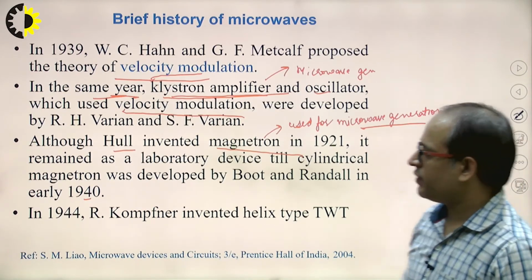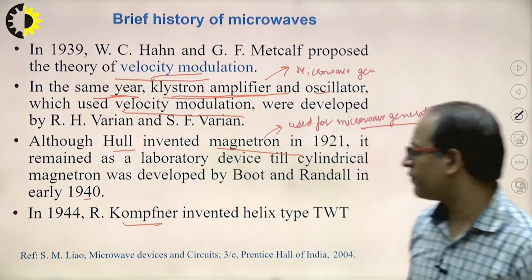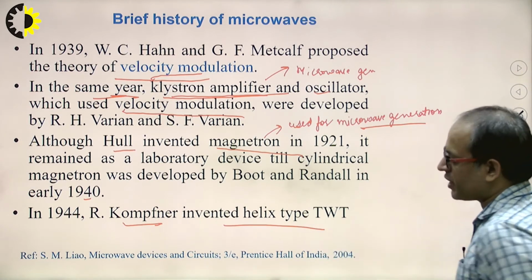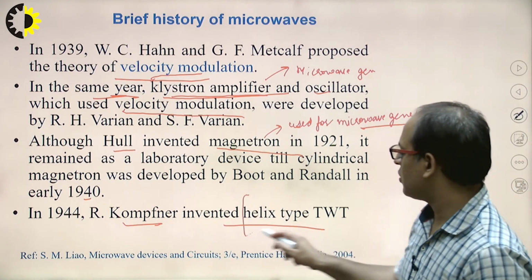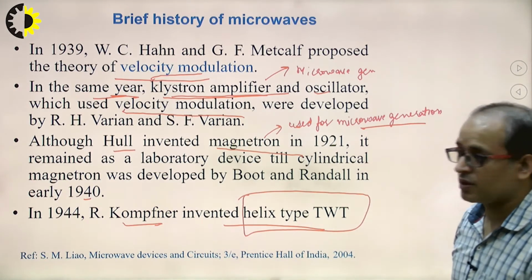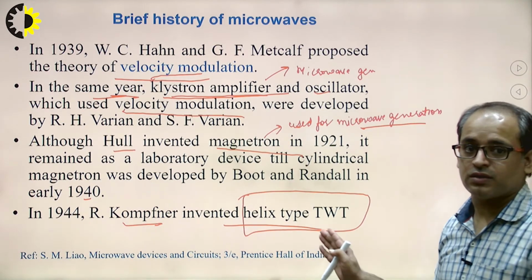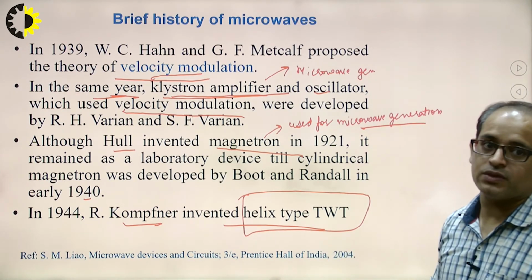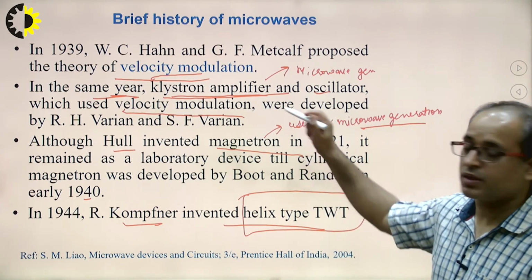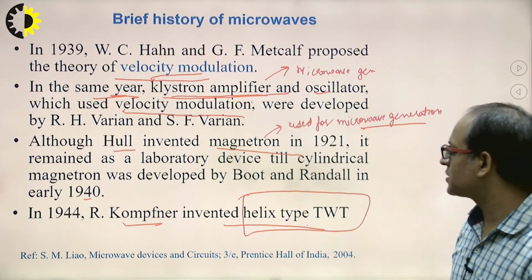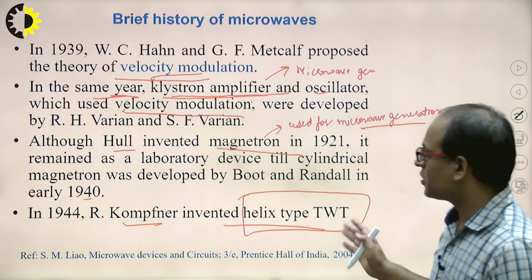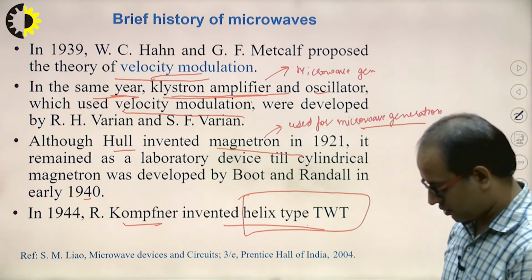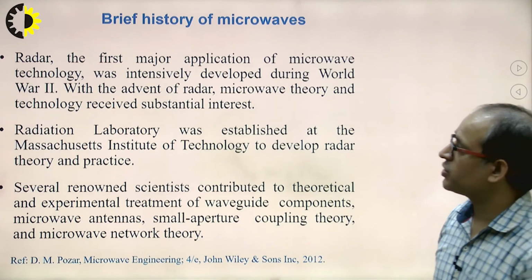And in 1944, the scientist Kompfner also invented a helix type TWT, traveling wave tube. This is also one of the techniques or instruments, you can say, for generation of microwave signals. It means magnetron, klystron amplifier and the helix type TWT. These are all the microwave generation techniques, or you can say equipment. Clear?